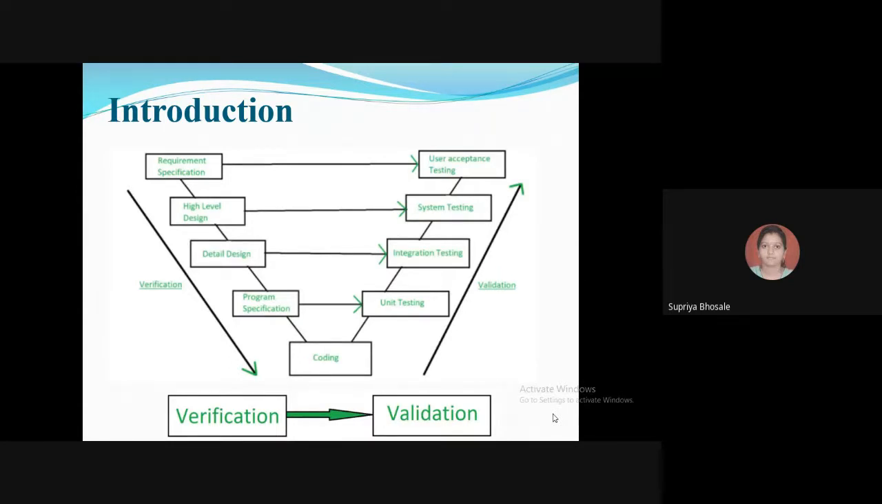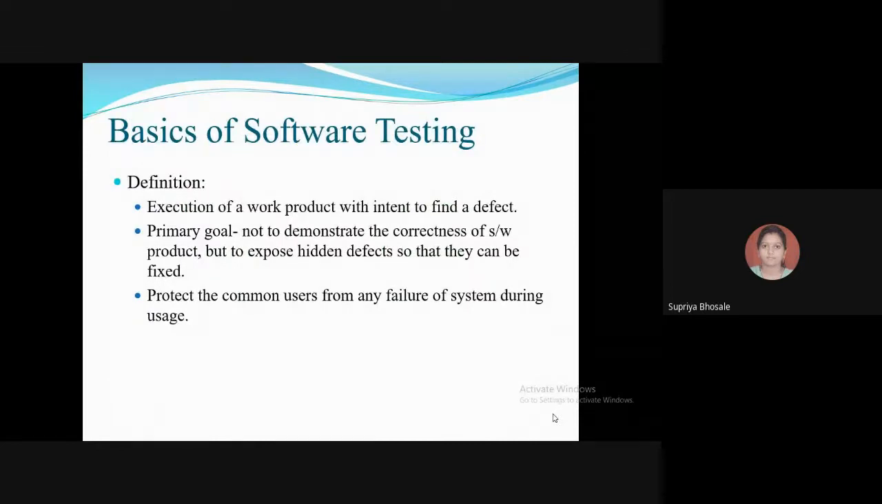So we have seen the different steps at each stage in this particular diagram. Then we have seen the basic, or bookish, definition: testing is nothing but the execution of a work product with intent to find a defect. So your task in software testing is specifically based on finding defects only.